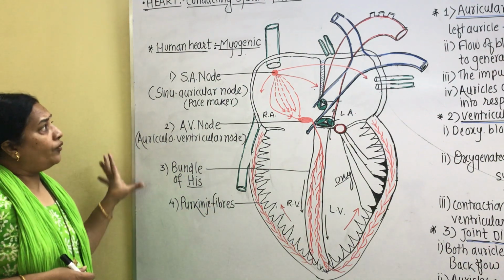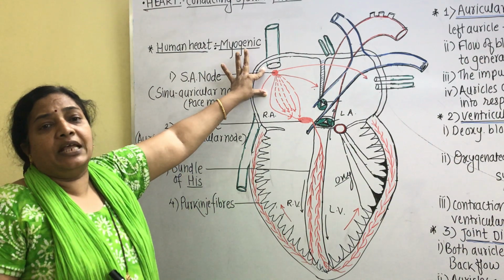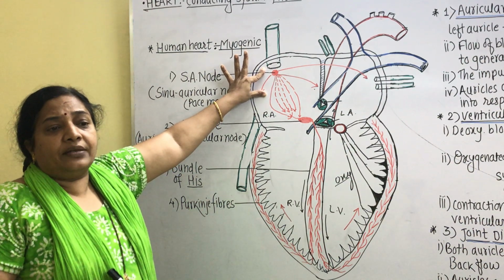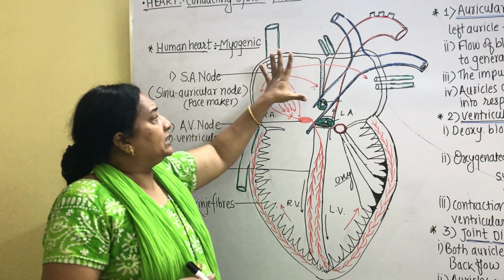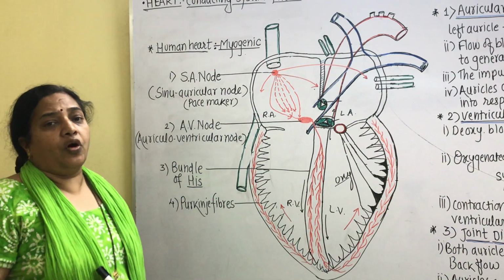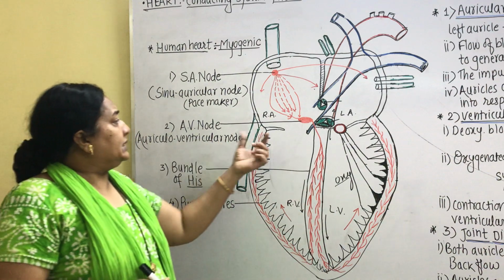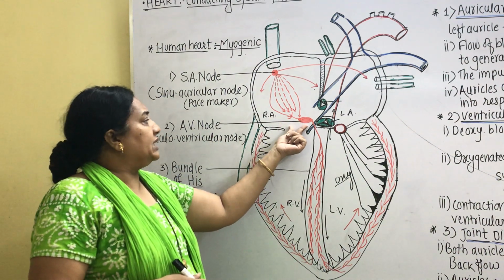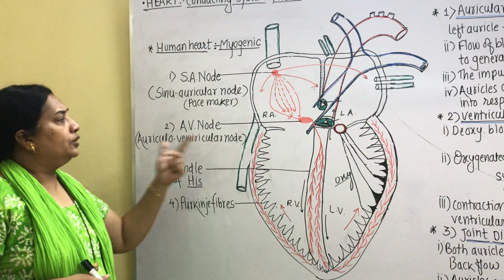The function of the SA node in short is to initiate the electrical wave, the impulse, which then spreads on both the walls of the auricles and is needed for their contraction at a time. Then the next nodal tissue is the AV node, the auriculoventricular node.